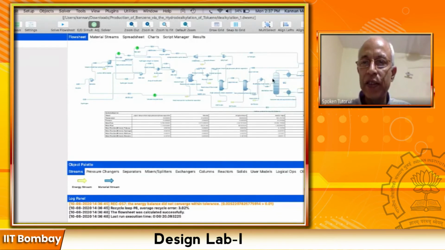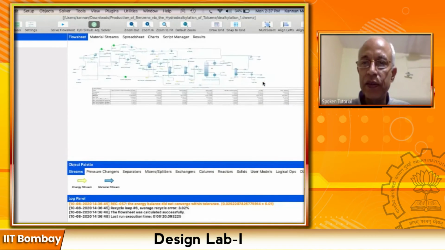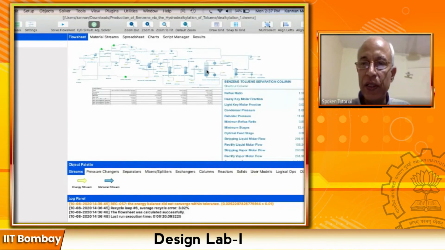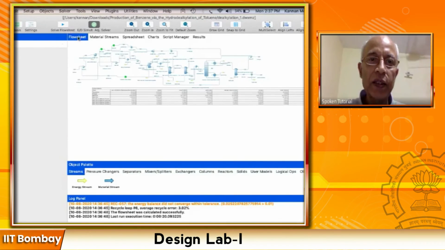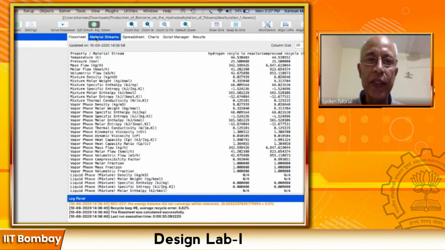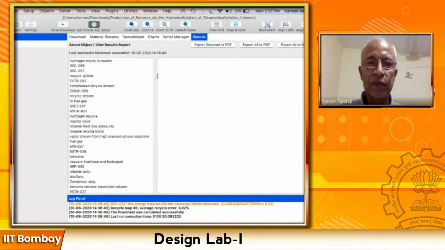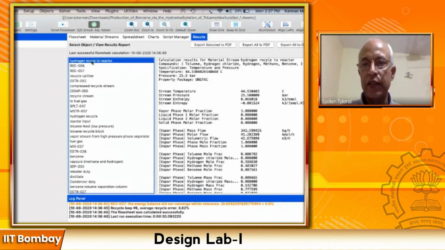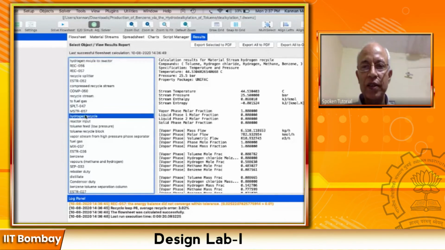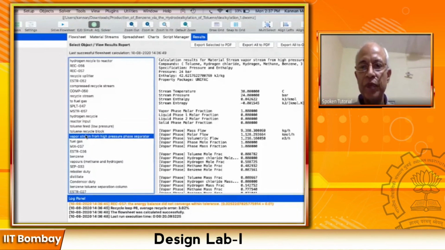What is a separator? There is a column. It talks about various things. Let me just see. Okay, it gives details of various things. And here is a flow sheet. You can look at the material streams. You can see the results. Okay, there it is. So all the things are hydrogen recycle, vapor stream. It gives information on various things. So it is available.